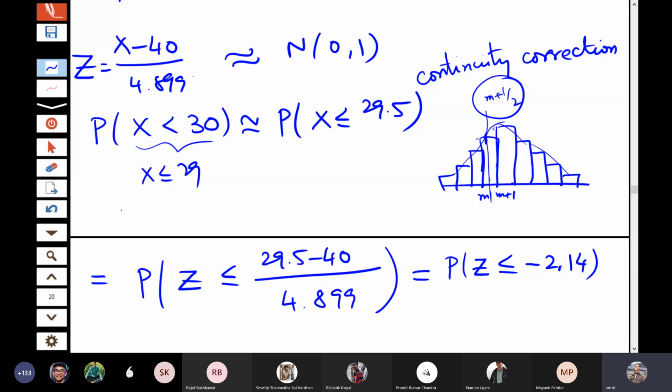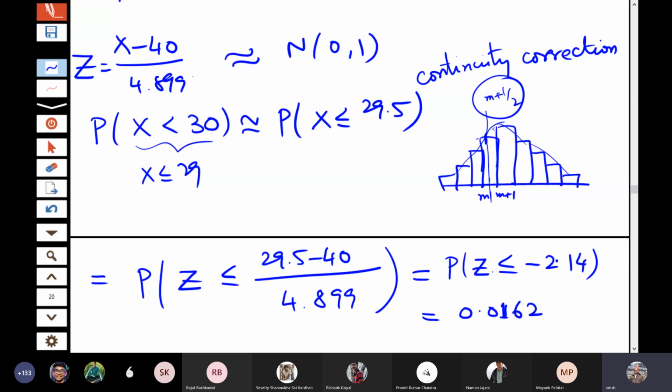From the tables of the normal distribution, you can easily see this value is 0.0162. So there is approximately 0.016 probability that less than 30 will survive. Is that okay? Could you understand this approximation?